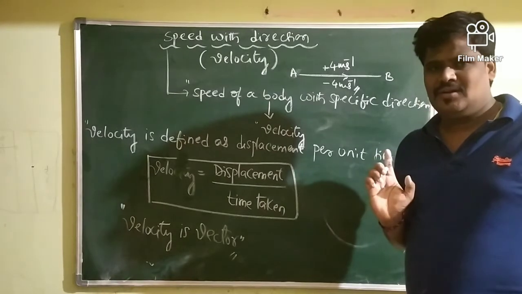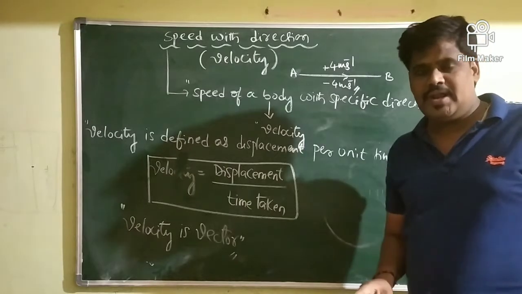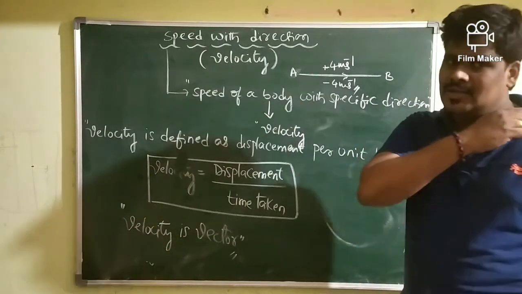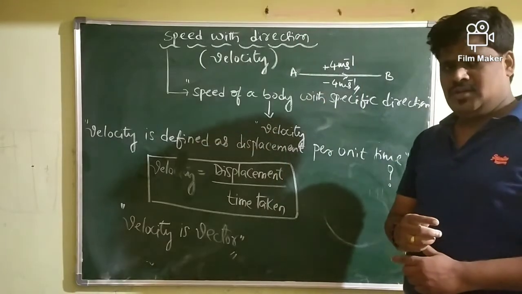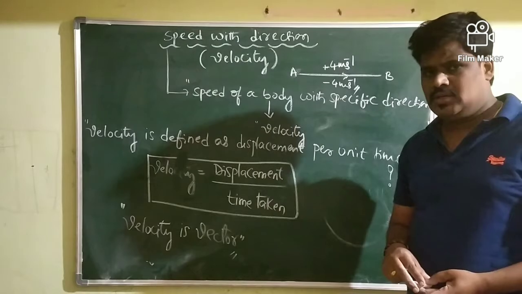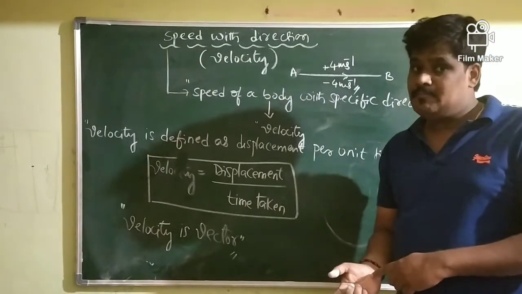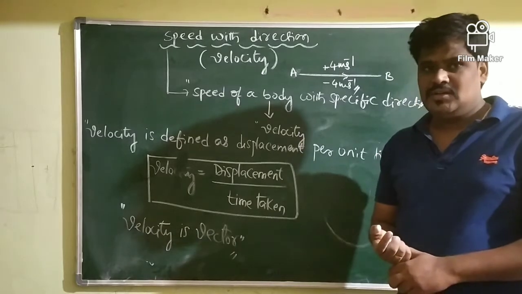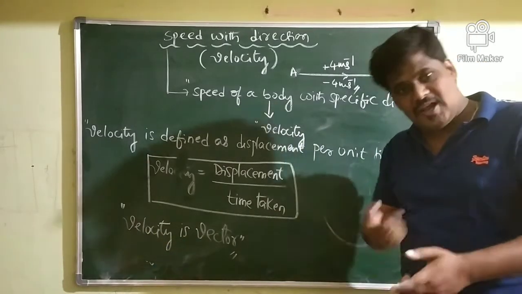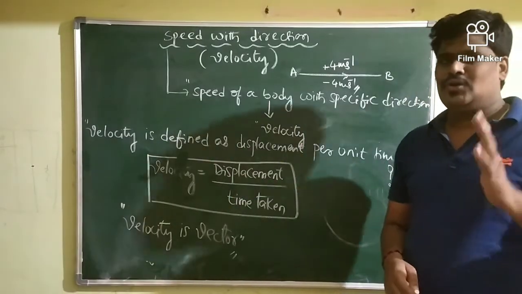Got my point? Velocity is said to be uniform provided the body moves with the same speed along the same direction. If it is moving with the same speed in a different direction, or with a different speed in a different direction, or with a different speed along the same direction, these are all examples of